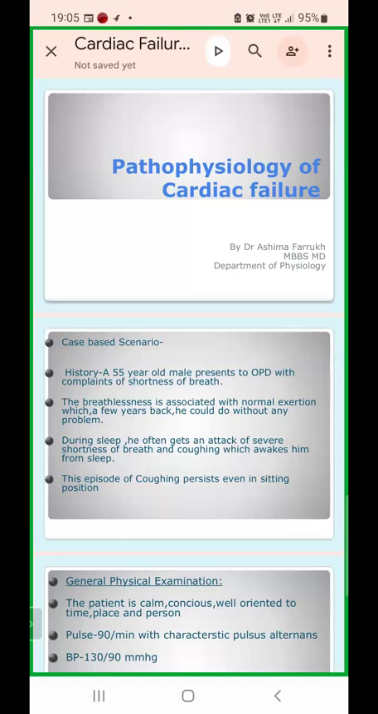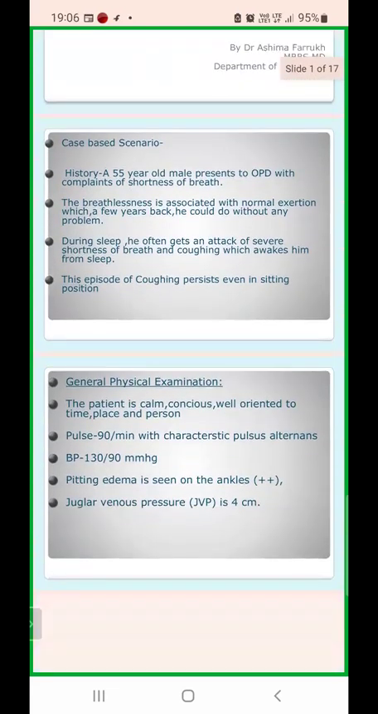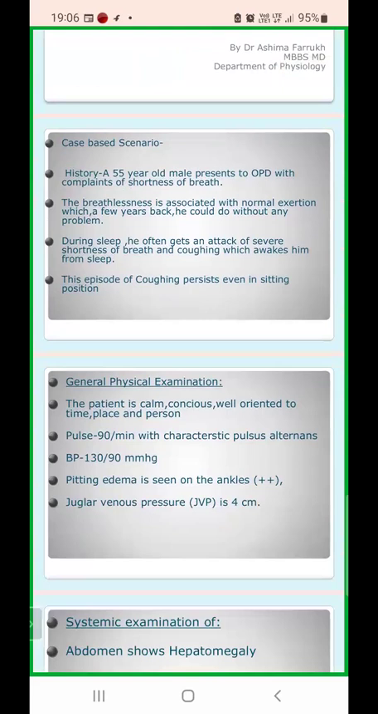So we'll quickly come to the case-based scenario. I'll tell you about the history of a patient. There is a 55-year-old male who is presenting to OPD with complaints of shortness of breath. So what is shortness of breath? सांस लेने में दिक्कत. Okay, that is the primary chief complaint.